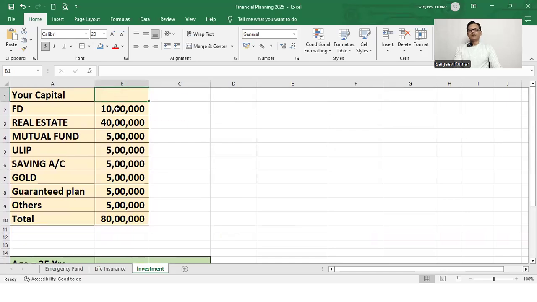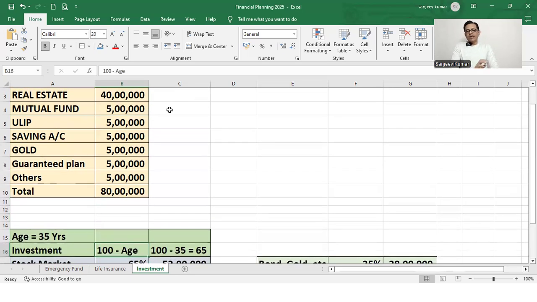Your capital: you have invested 10 lakhs in FD, real estate 40 lakhs, apart from your home where you live, mutual fund 5 lakhs, ULIP plan 5 lakhs, in saving account 5 lakhs rupees, in gold jewelry 5 lakhs rupees, guaranteed plan 5 lakhs, and others 5 lakhs. Total 80 lakhs. It means your capital is 80 lakhs rupees.